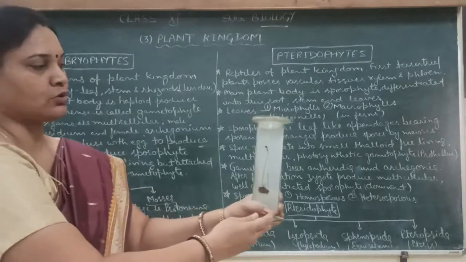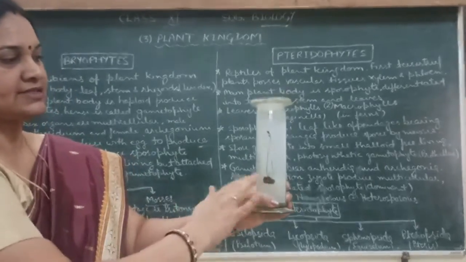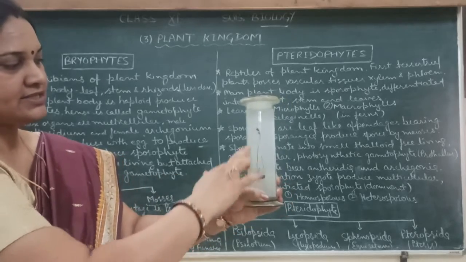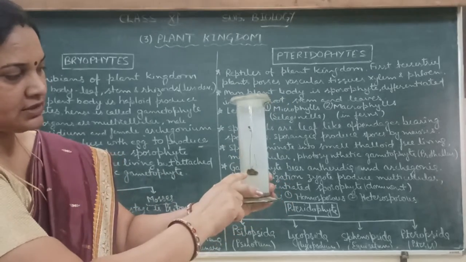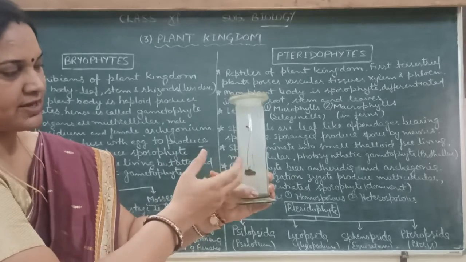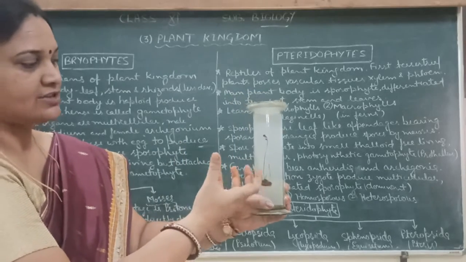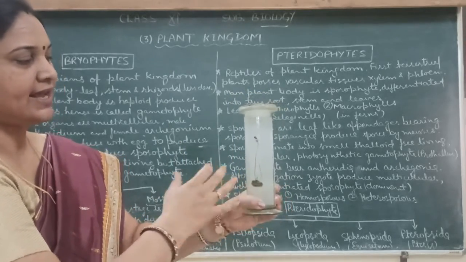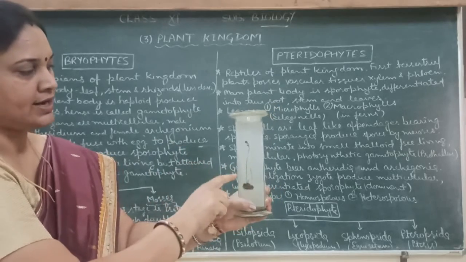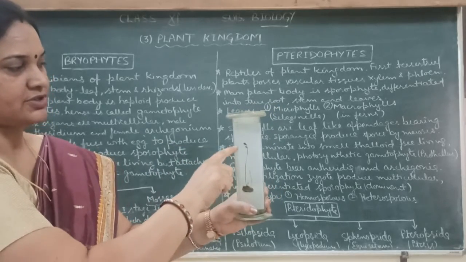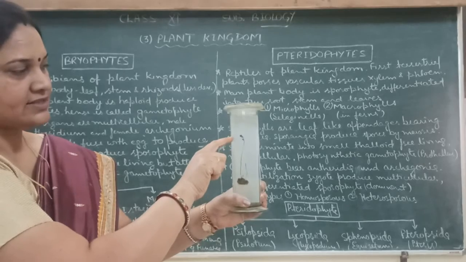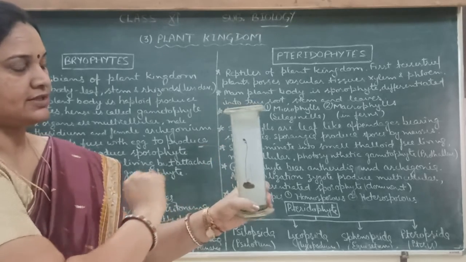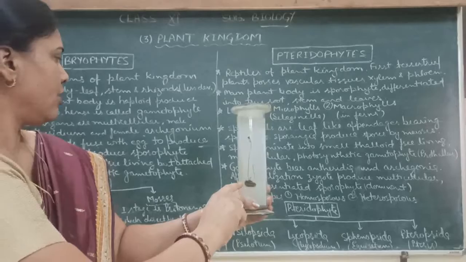And this is the moss. This is the second type of bryophyte. These are the roots. Actually, these are the rhizoids. Rhizoids means they are false roots, and they absorb the water and minerals from the soil. And this is a stem-like structure, and these are leaf-like structures, and these are the capsules on the upside. So this is known as the protonema.